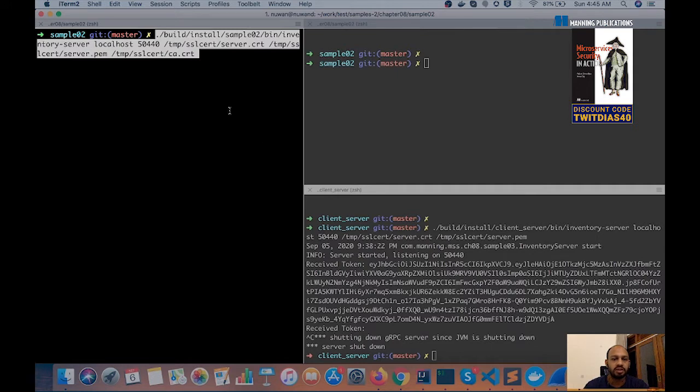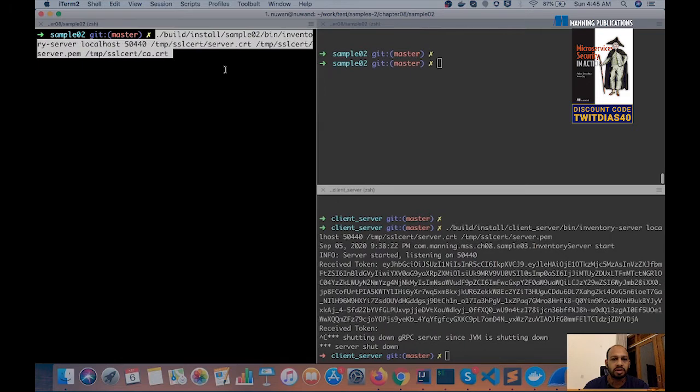So if you observe this command closely, we are basically executing a process and we are passing in this parameter, which is to be the host and the port of the server process, and we are passing in 3 more variables, which would be the server certificate, the certificate container, which contains the private key of the server, and the CA certificate as well.